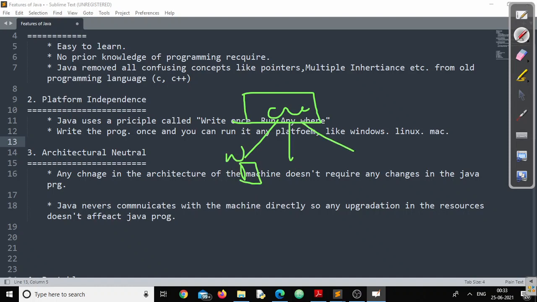Machine with Windows operating system, machine with Linux operating system, machine with Mac operating system. But if we are talking about the second one, in a single machine, I have Java installed. And previously, I have some architecture, some resources.